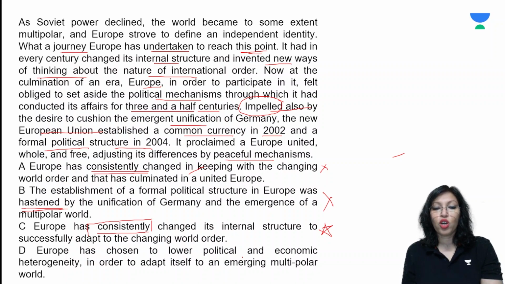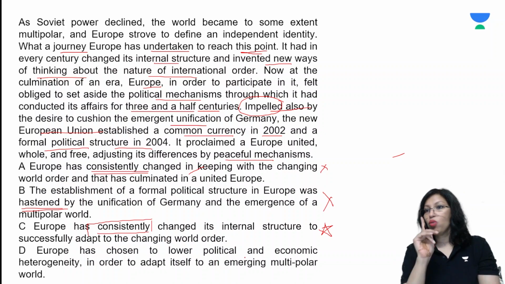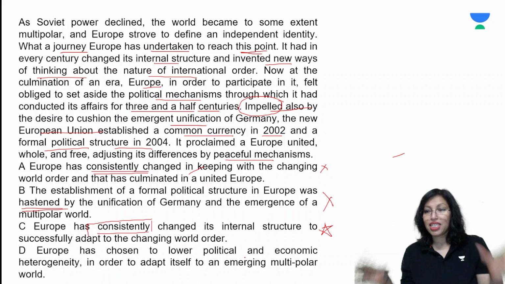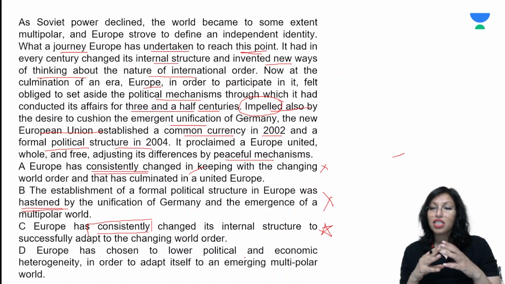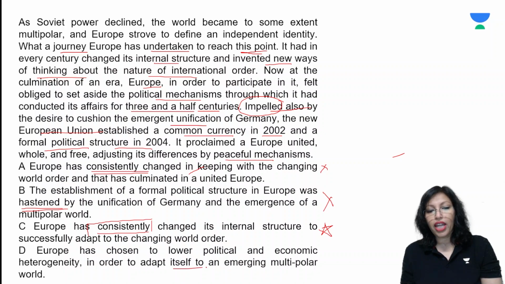Europe has chosen to lower political and economic heterogeneity in order to adapt itself to an emerging multipolar world. So they are trying to lower economic heterogeneity by having one currency. Heterogeneity means dissimilarity. So they are trying to make it similar by having one currency. So economic heterogeneity is reduced. Political heterogeneity also, because they have established a formal political structure. So they have done both of these in order to adapt itself to an emerging multipolar world, because the world has become a multipolar world.